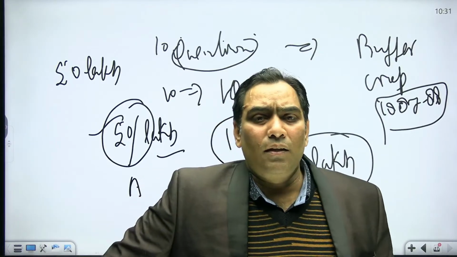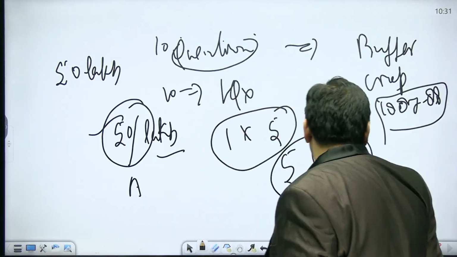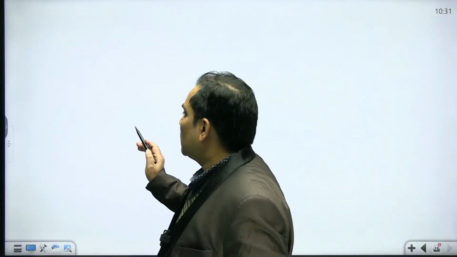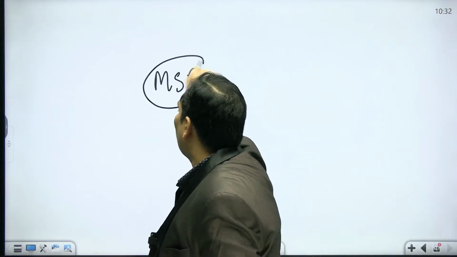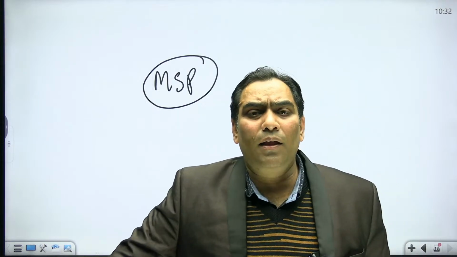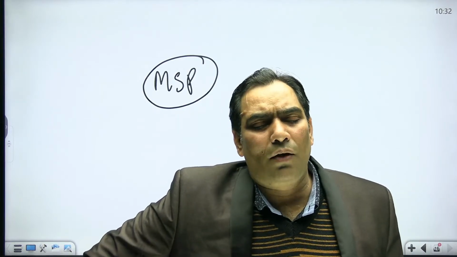That's why the USA objects, and we are running a program that is known as, suppose, MSP, minimum support price. We are giving the minimum support price assurance to the farmers.